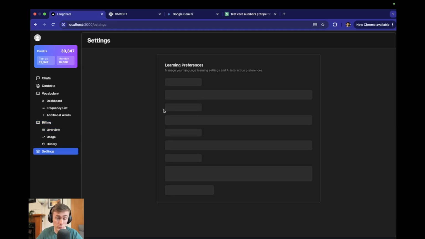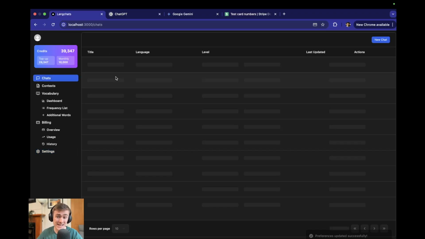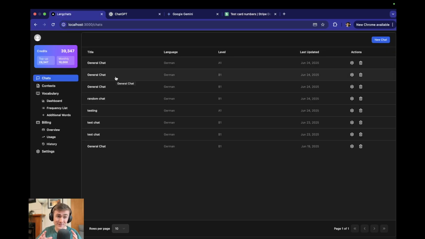So yeah, that's it. There's also a global settings section. For example, you can set your native language, the language you're learning, and you can set what level you're at. I'm going to set that to B1 for German, and you can see your preferences. So that's it. That's Lang Chats. That is the product so far. This is a very basic version of the product, but it's got lots of very useful features that you can start using straight away.